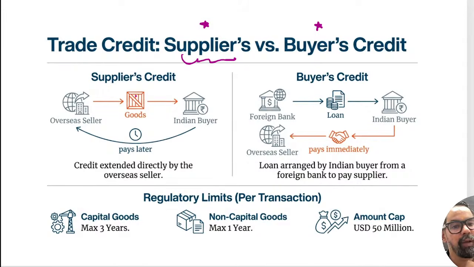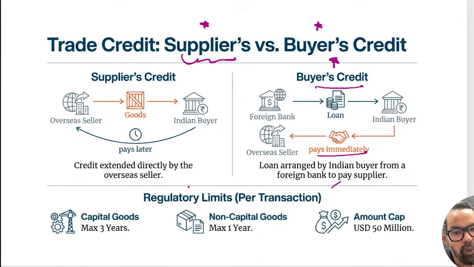That arrangement of buyer credit is as simple as a bank loan. So overseas seller, Indian buyer pays later, that condition is there, right? There must be an explanation part here. Buyer credit is what we are having in this particular case: foreign bank, Indian bank, overseas seller is paid immediately and the loan is arranged between them.